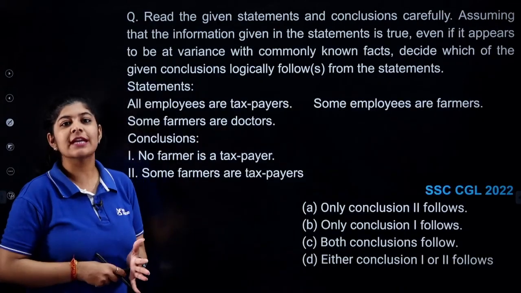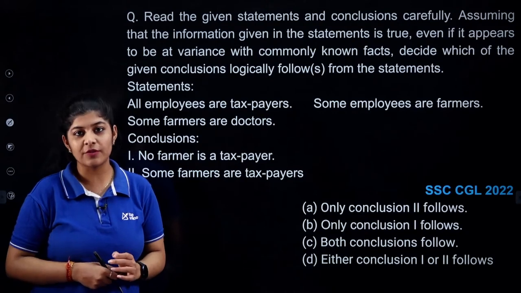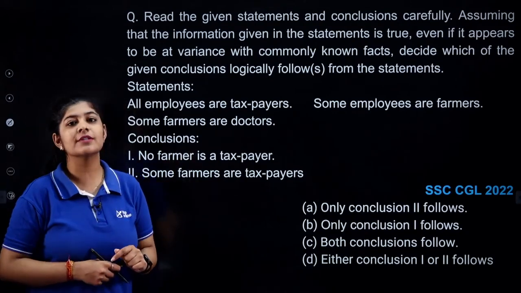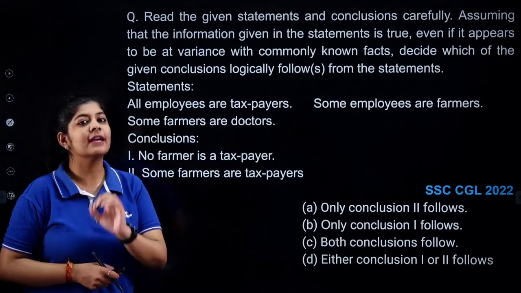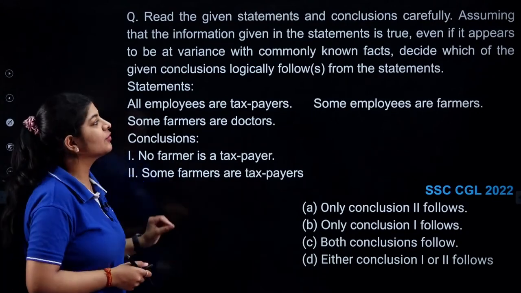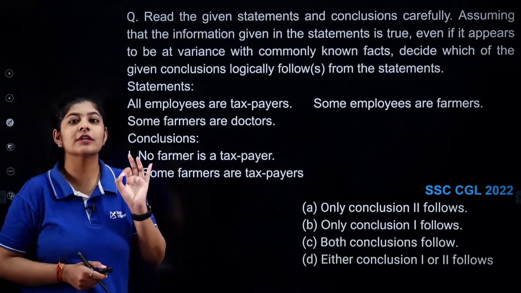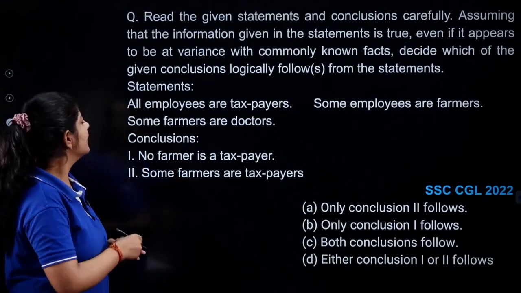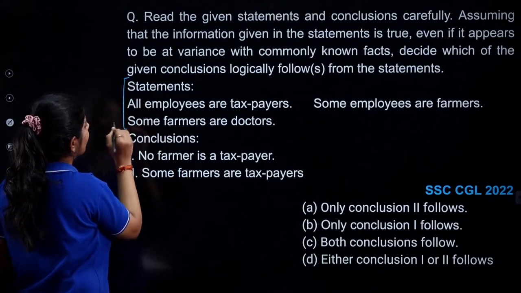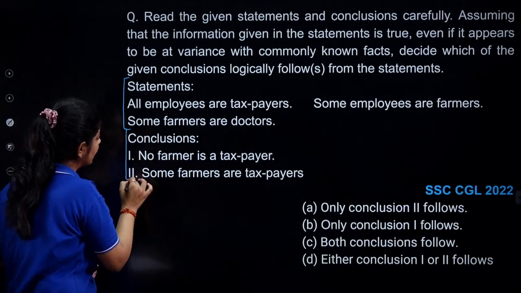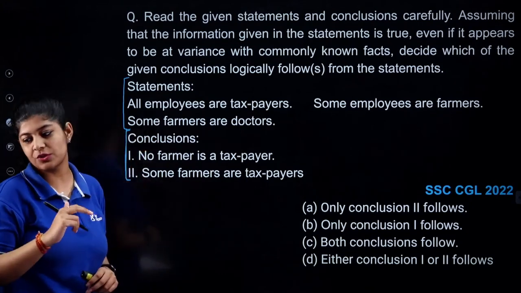So this question is again from the SSC CGL 2022, and here we have a question from the concept of syllogisms. Again, we need to determine the logically valid or logically followed conclusions. Here we have 3 statements, and on the basis of these three statements, I need to check my 2 conclusions.